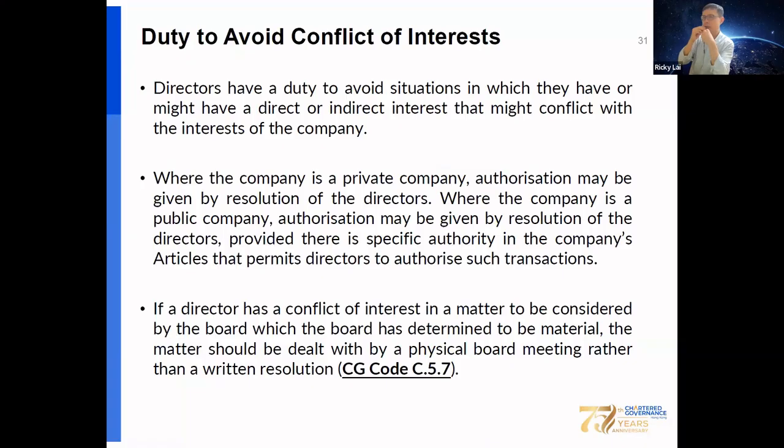Okay, finally, let's take a look at how to avoid conflict of interest, including that the directors have a duty to avoid any direct or indirect conflict of interest with the company. Where the company is a private company, authorization may be given by director resolution, but where the company is a public company, authorization may be given by resolution of the directors, provided that there is specific authority in the articles which permits directors to authorize those transactions. Where the director has a conflict of interest to be considered by the board, which the board has determined to be material, then the matter should be dealt with by a physical board meeting rather than a written resolution.